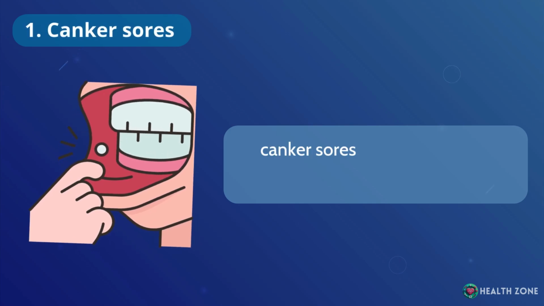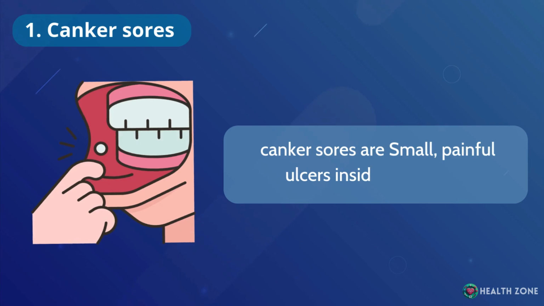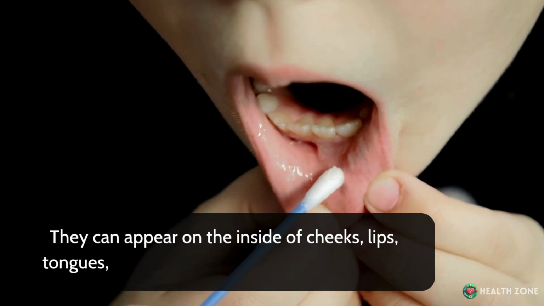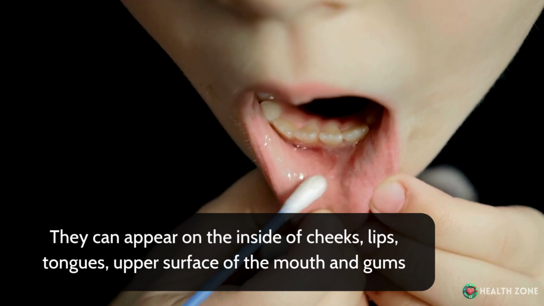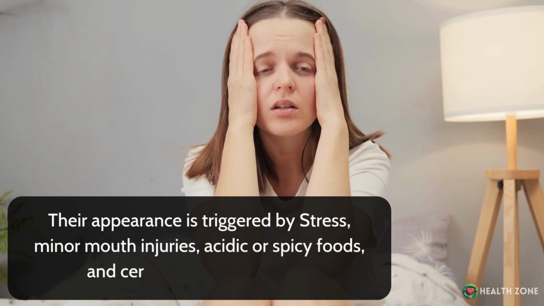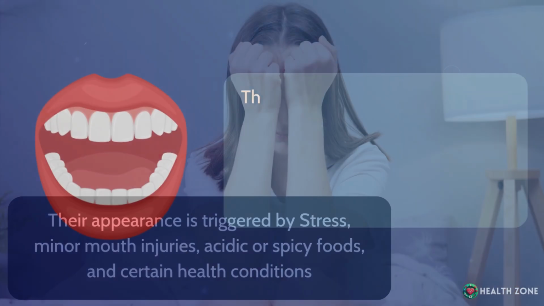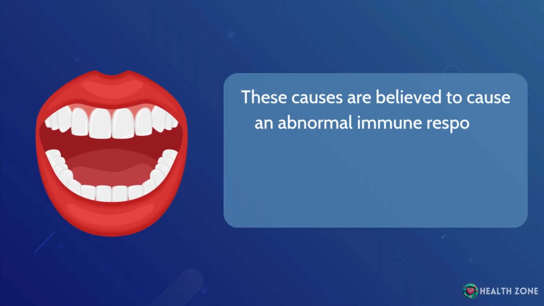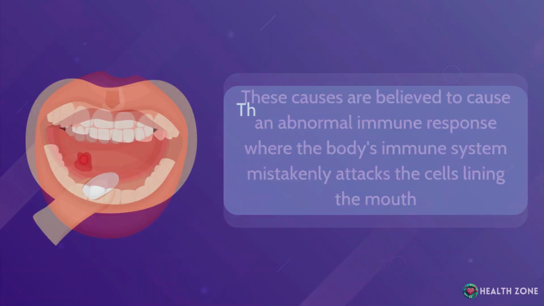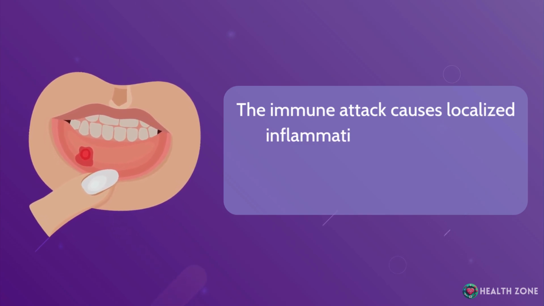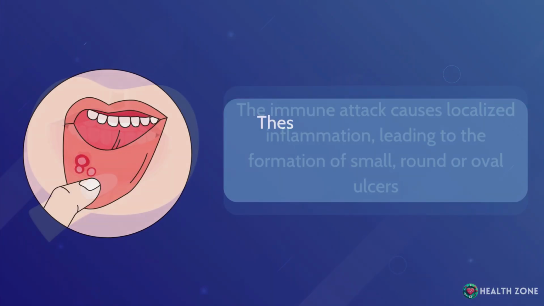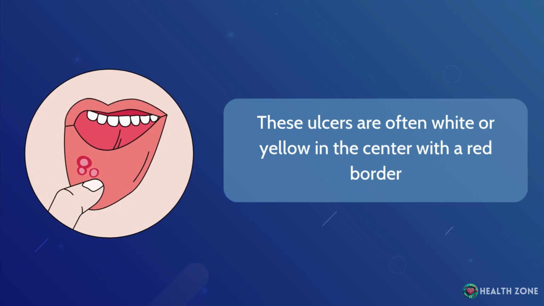Number 1. Canker sores. Canker sores are small, painful ulcers inside the mouth. They can appear on the inside of cheeks, lips, tongues, upper surface of the mouth and gums. Their appearance is triggered by stress, minor mouth injuries, acidic or spicy foods, and certain health conditions. These causes are believed to cause an abnormal immune response where the body's immune system mistakenly attacks the cells lining the mouth. The immune attack causes localized inflammation, leading to the formation of small, round, or oval ulcers. These ulcers are often white or yellow in the center with a red border.